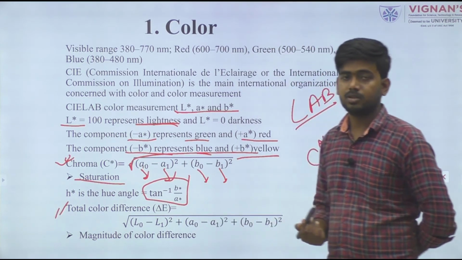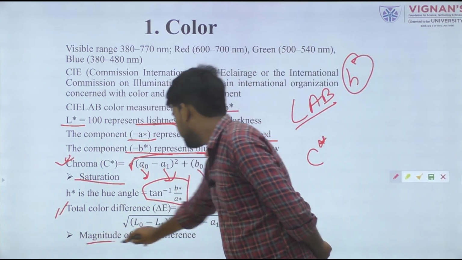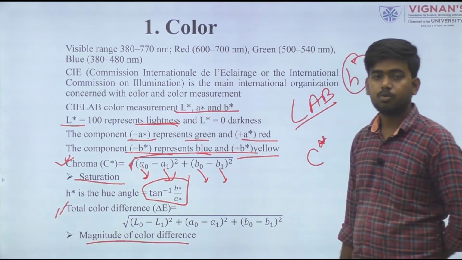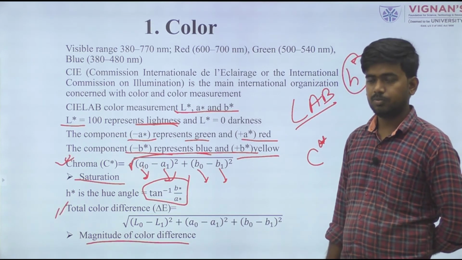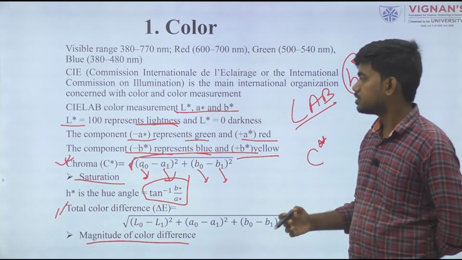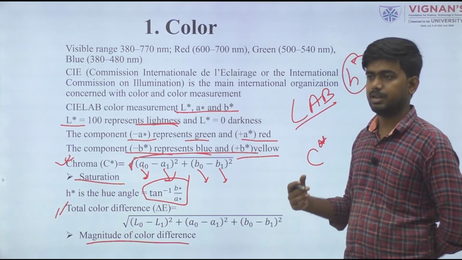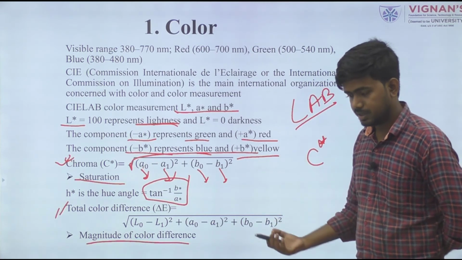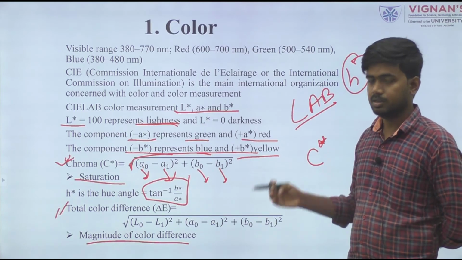This total value gives us the magnitude of the color difference, meaning how much the color changes with respect to some treatment, storage time, processing technique, method or application.